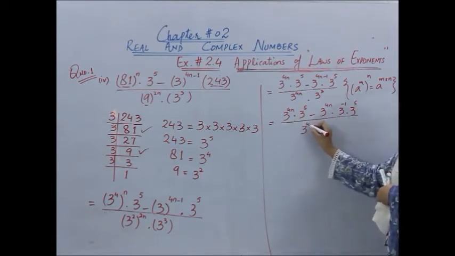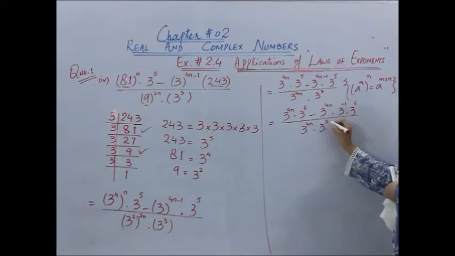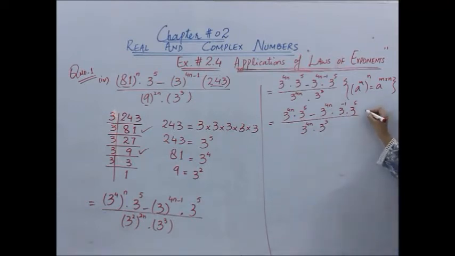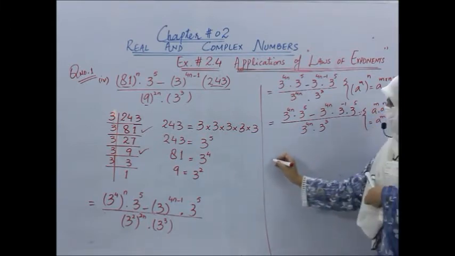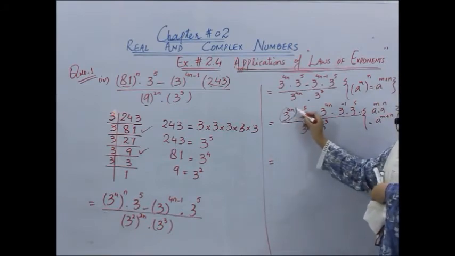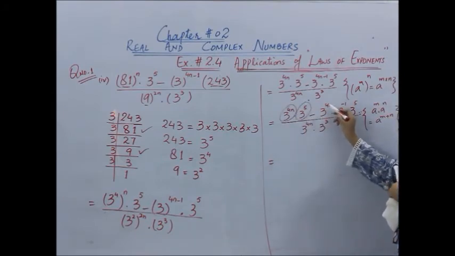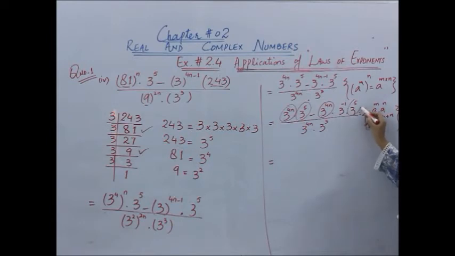The denominator would be written as it is. So which law of exponent have we used over here? A power m into a power n is equal to a power m plus n. Fine.